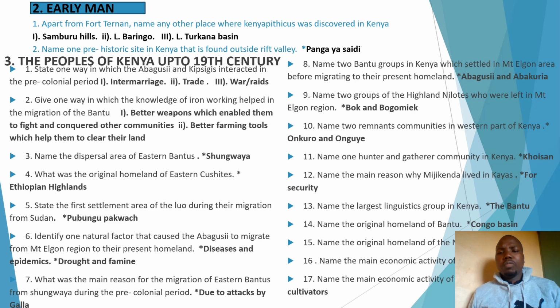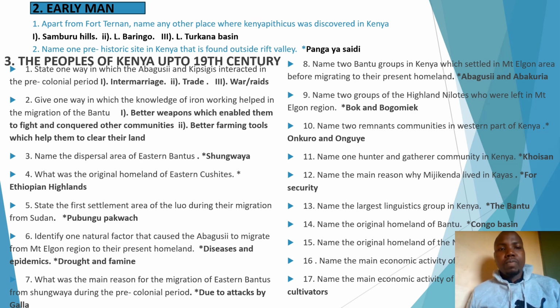Now, let's move to the third topic, that is the people of Kenya up to the 19th century. Under this topic, most of the Paper 1 Section D questions normally also come from this topic, and you need to analyze all the Kenyan communities in this case. You are supposed to have them at your fingertips for you to at least attempt questions on this topic. This topic, in other words, I can say is one of the easiest topics as far as History and Government is concerned, and for you as a learner, you're supposed to be smart. You're supposed to know how to read this topic for you to know all the information concerning this topic. Under this topic, let's just go through it very fast because we cannot take much time on this.